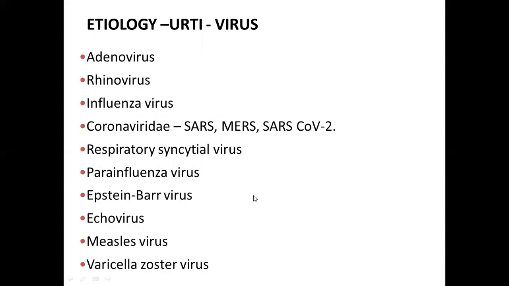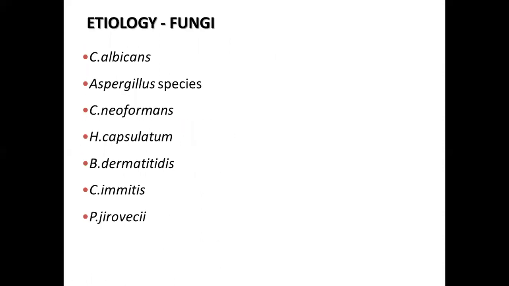Next, we'll see the list of viruses responsible for causing upper respiratory tract infection. That includes adenoviruses, rhinoviruses, influenza, the Coronaviridae family that includes SARS, MERS, and SARS-CoV-2, respiratory syncytial virus, parainfluenza virus, Epstein-Barr virus, echovirus, measles virus, and varicella zoster virus.